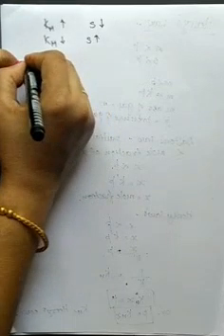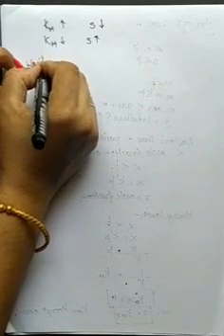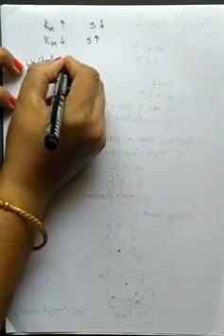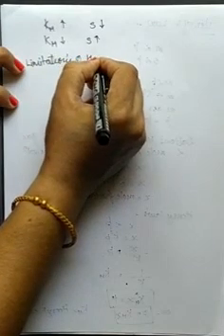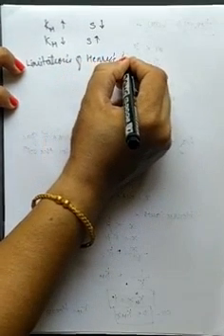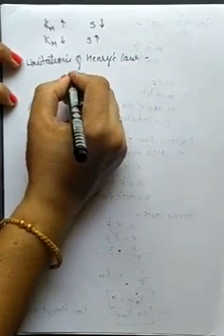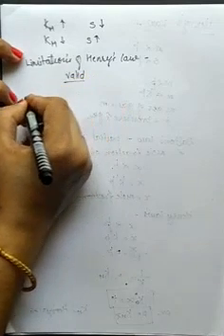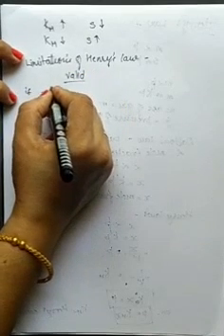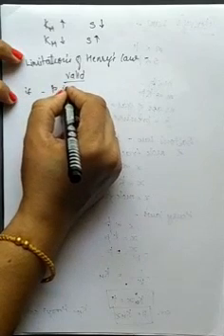Now we'll see the limitations of Henry's law. What are the limitations of Henry's law? Henry's law is valid if pressure is low.